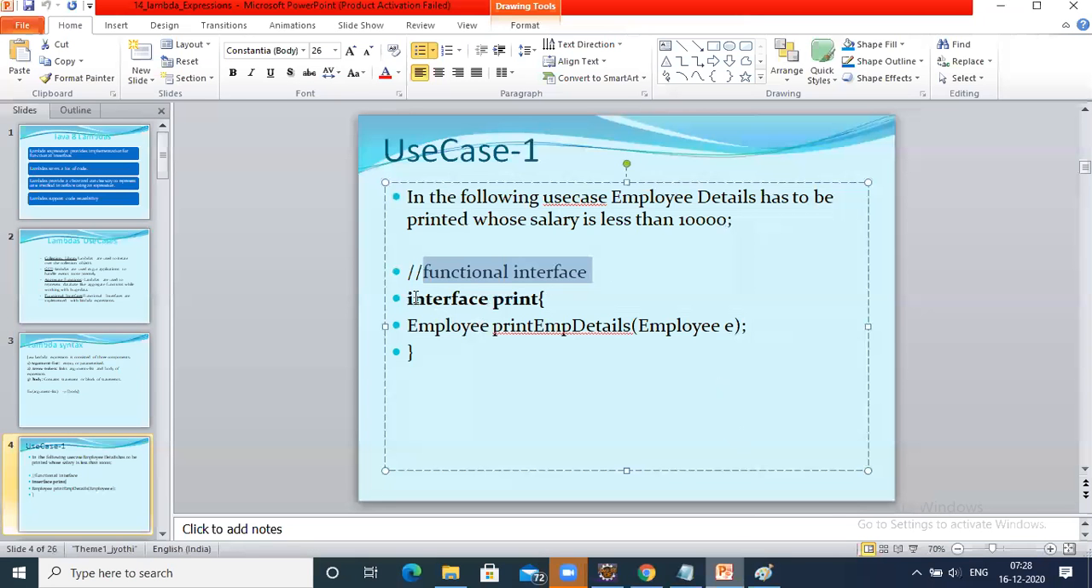Okay, now for example, if you see, this is print employee details. By default, an interface will have abstract methods only. And this is the return type of the method, print employee details is the method name. It is taking one parameter, employee, and it is returning employee.